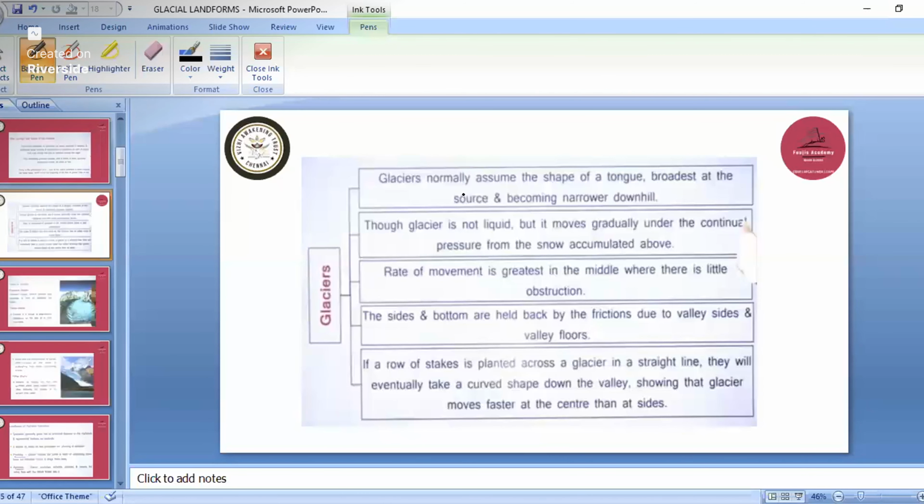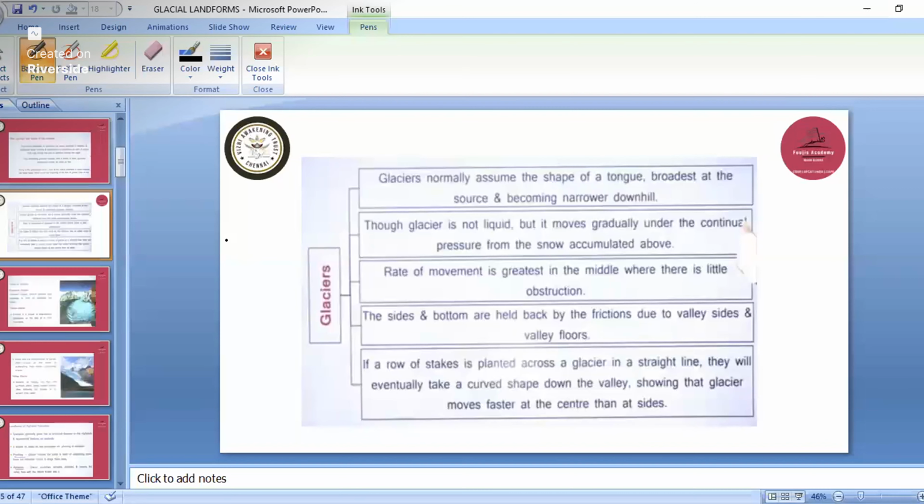Glaciers normally assume the shape of a tongue, broadest at the source and becoming narrower. Though glacier is not liquid, glacier means a solid crystal of water, that is ice. But it moves gradually under the continual pressure from the snow accumulated above. The rate of movement is greatest in the middle where there is little obstruction. So this is about the glaciers.